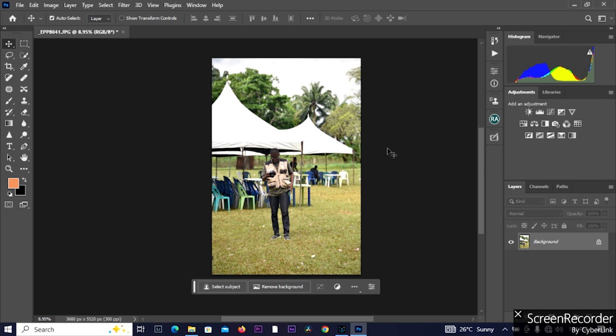Adobe Photoshop is also used for typing of text. A lot of people prefer using Microsoft packages like Microsoft Word to type text, but you can actually type text with Adobe Photoshop depending on the way you want to do it.